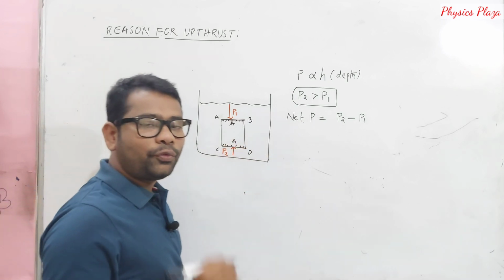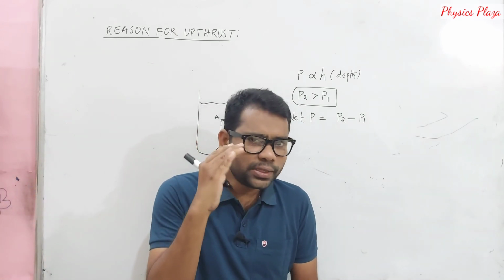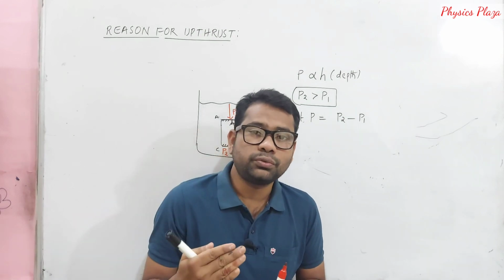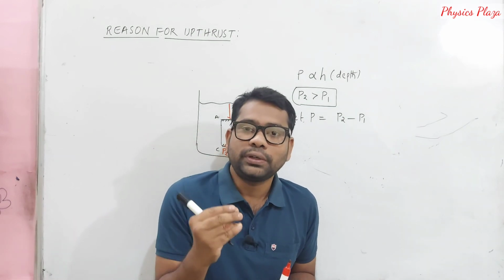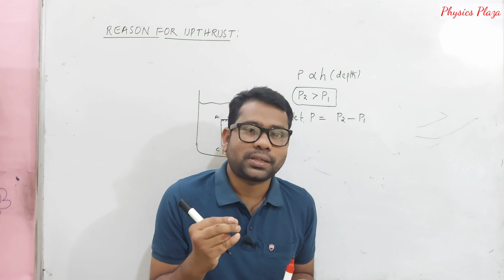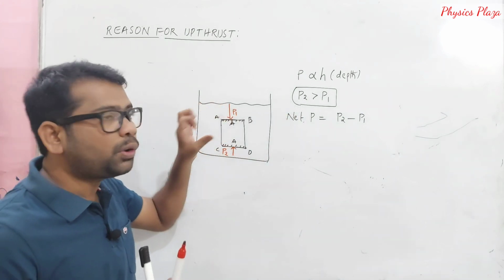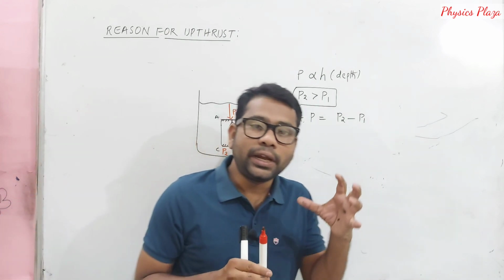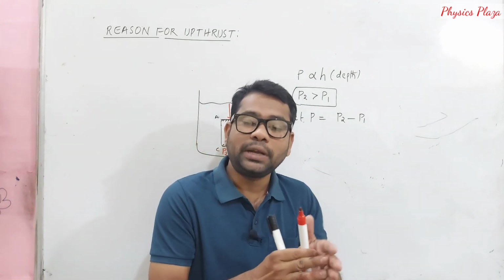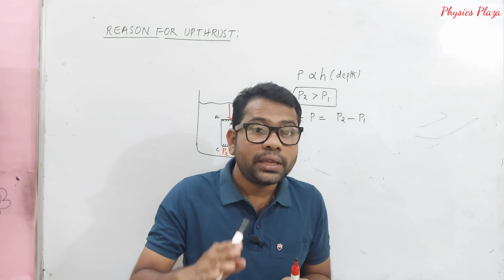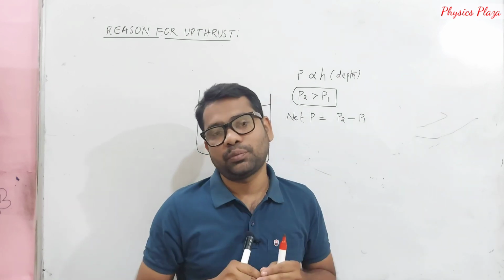And children, what is our intention, what are we trying to find? We are trying to find the reason for upthrust. That is a force. Means we need to calculate the net force acting on this body. If you want to calculate the net force acting on the body, we must know the net pressure and we must know the area, that is the surface area of the body.